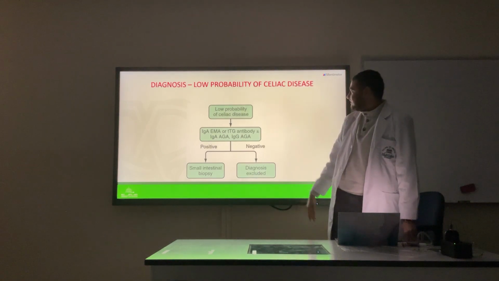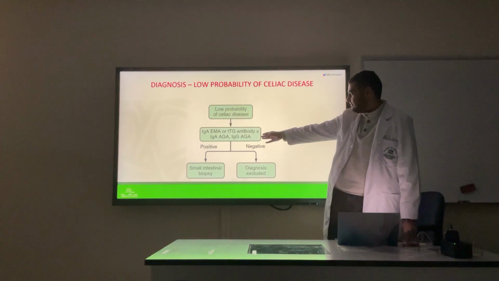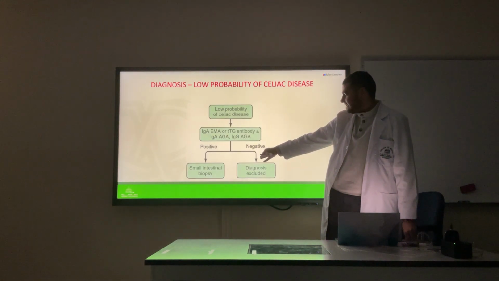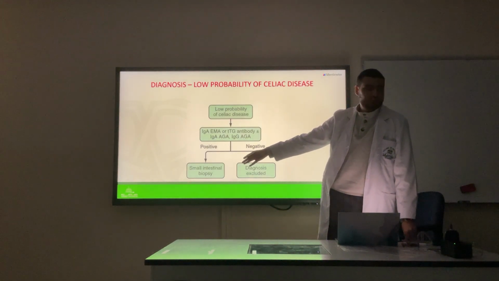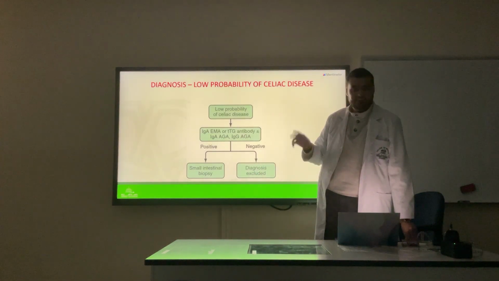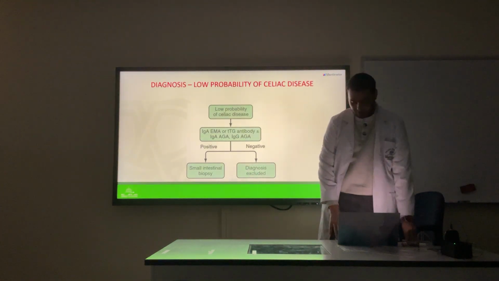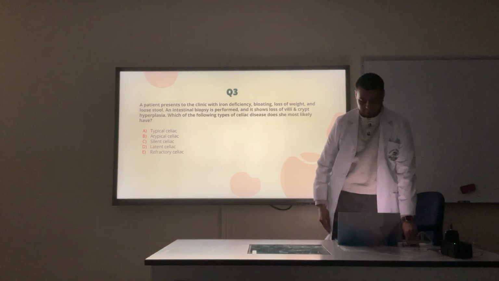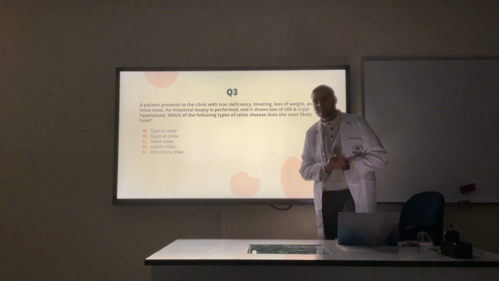So that's the general algorithm for a low probability. You go with TTG antibody. If positive, you go with an intestinal biopsy to check for the MASH stage, we'll get to it. If negative, you exclude the diagnosis, okay? Question 3, who would like to read this?